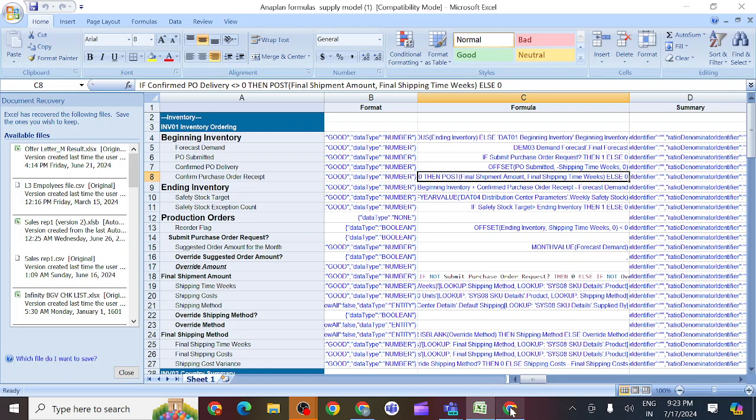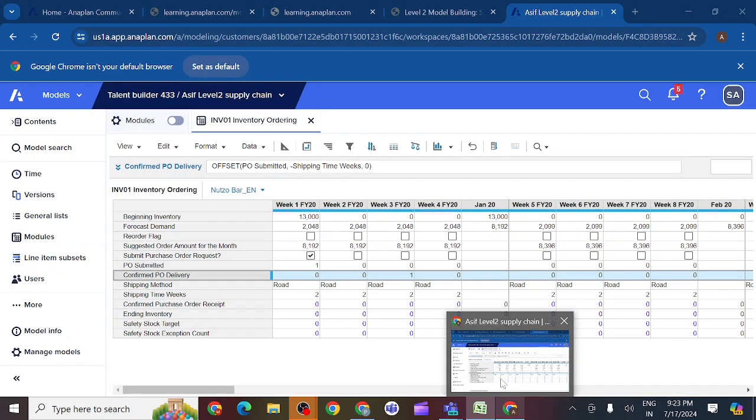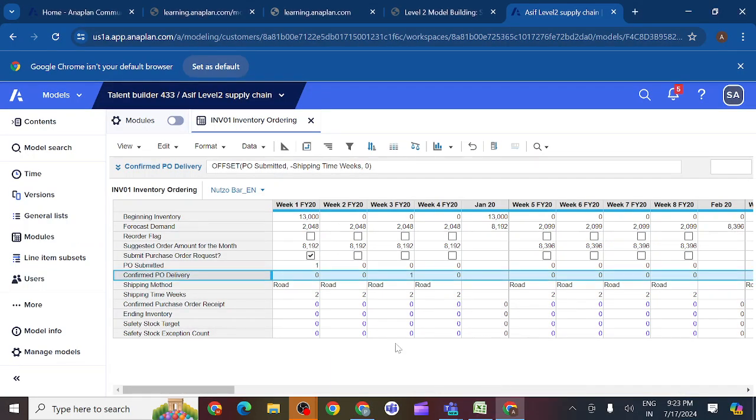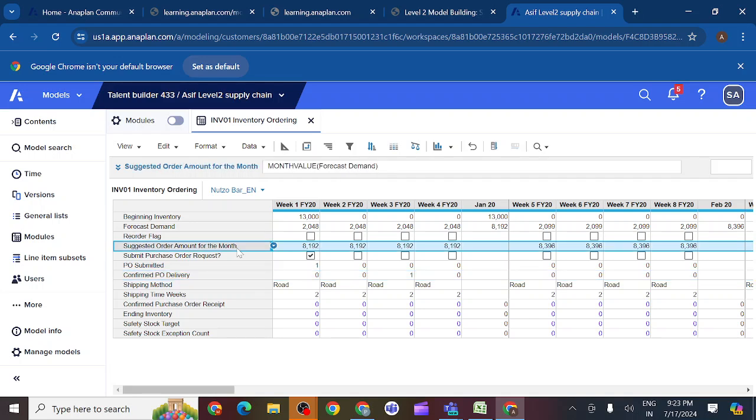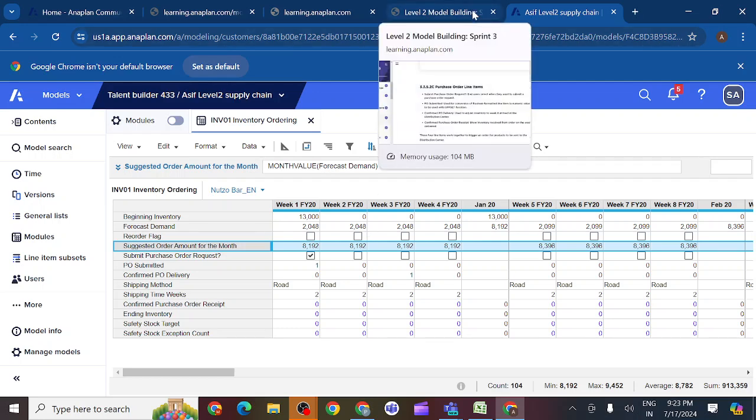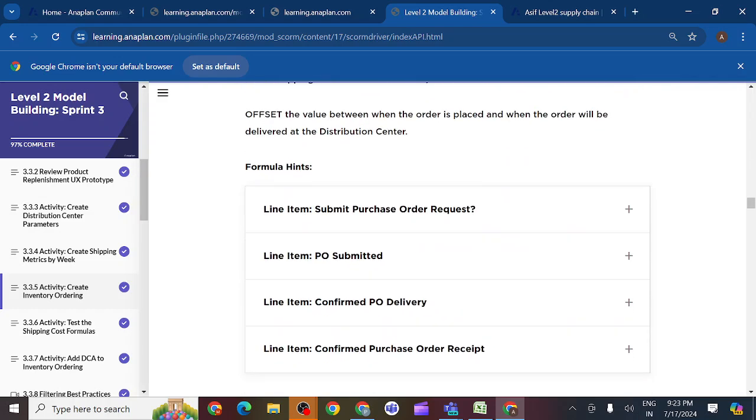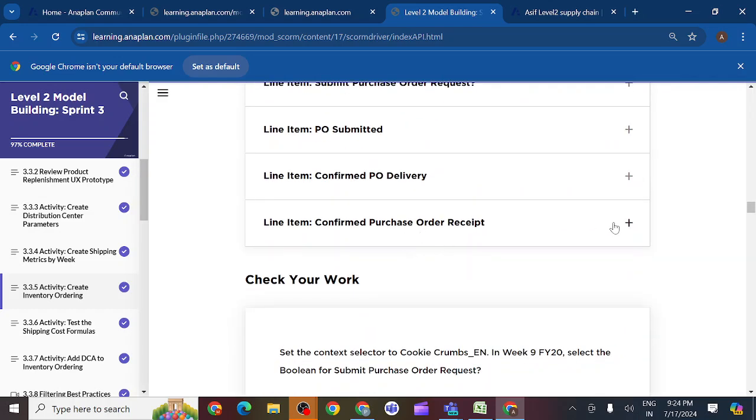We should write the shipment amount. So here we need to write the different line items. Where do we have the shipment amount? Where is the amount here? Suggested order amount, where do we have it? So this is your suggested order amount. Is it correct? Yes. So whenever I raise it here, you can see they provide the instructions for each and every line item. So confirm purchase order receipt.